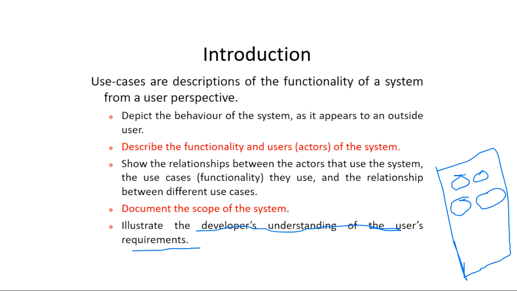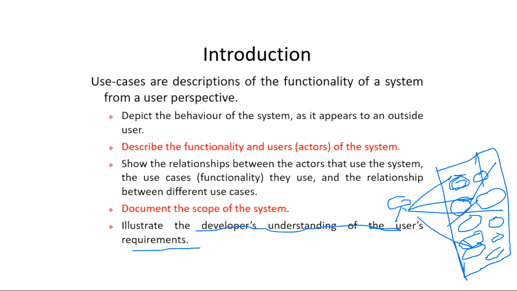A mobile phone can send messages, play games, make calls. All these things are there. So you cannot make 20, 30 use cases. Use cases are represented in this elliptical circle. We'll see today in detail. But if you are writing anything in this elliptical circle, that is a use case. So if you are trying to create these 20, 30 use cases here, and you make one user and say he will do everything, this will be a complicated system.